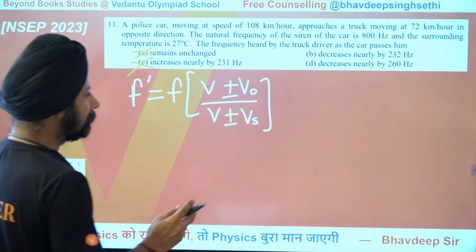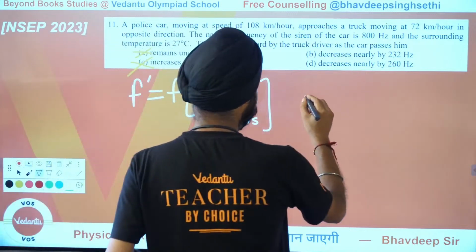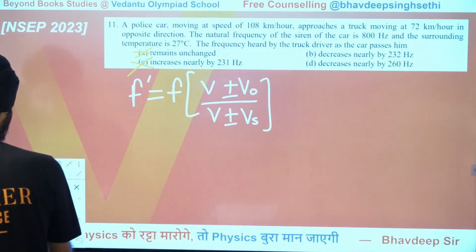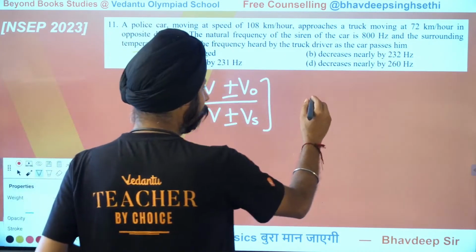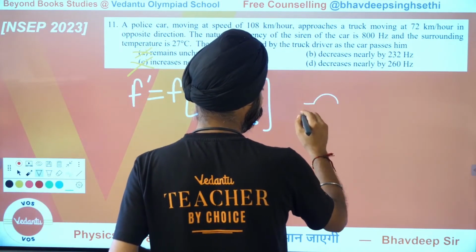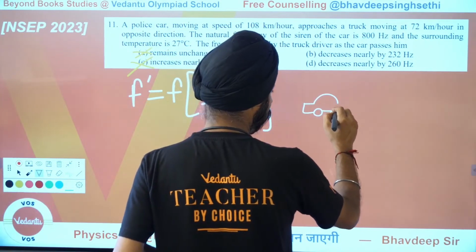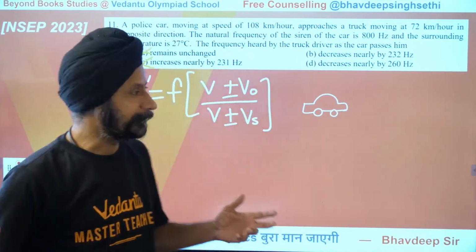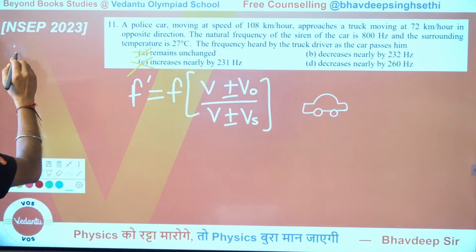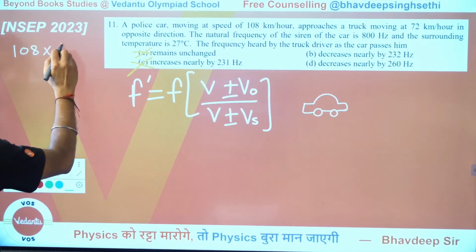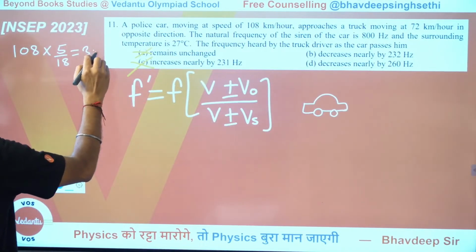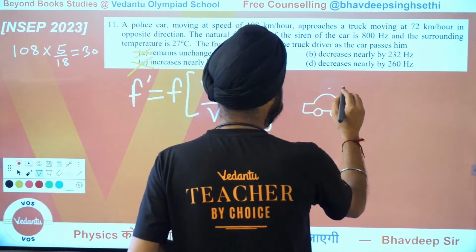So now there's a police car. Let's draw the situation here. Let's say there is a police car, and I don't have much room here, so I'll make this pen a little thinner so that I have more room to draw. Initially there is a police car. I know I'm not a very good artist, but I try my best. This police car is moving at a speed of 108 km/h. 108 times 5 by 18, so this is 30 meters per second.